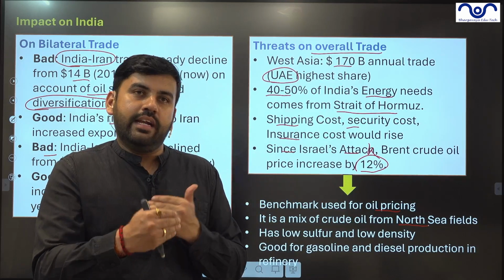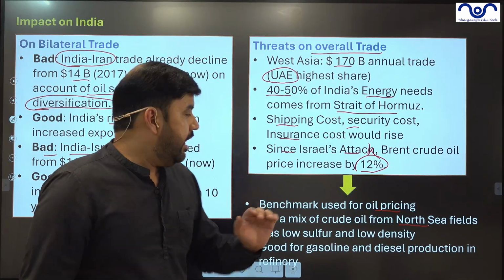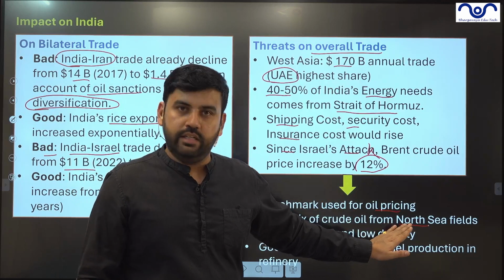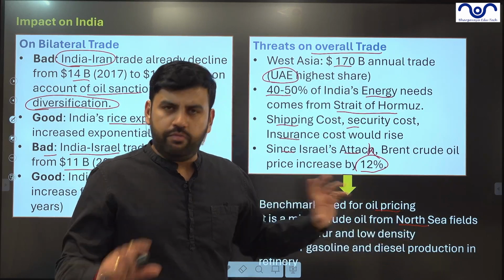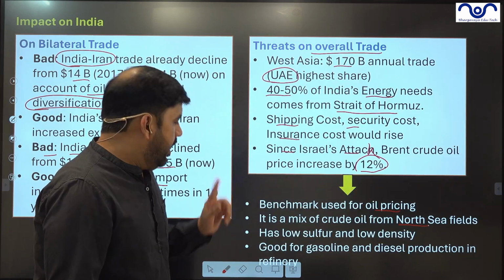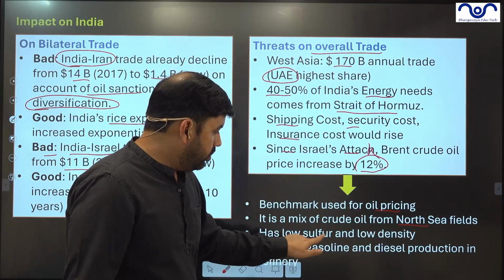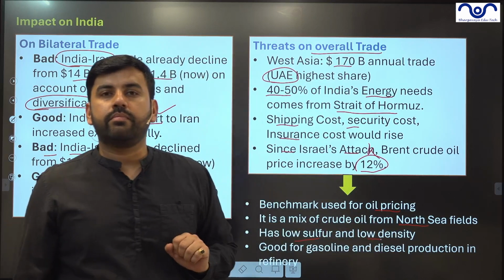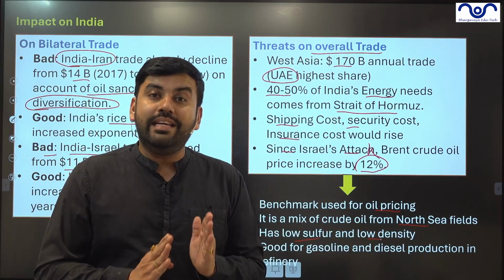Otherwise, finding a common ideal price for crude oil is really tough. So that's why they have created a benchmark for oil pricing in the international market. Now, this is based on a mix of different oils coming from the North Sea. Why is Brent oil preferred? Because it has low sulfur and low density. As it has low sulfur and low density, it is ideally good for easy refining.